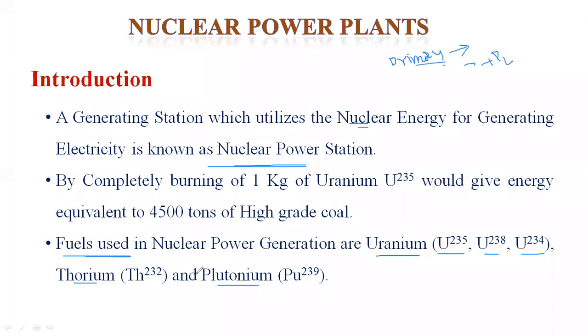Actually, there are three types of conventional power plants: thermal power plant, nuclear power plant, and gas and diesel power plants. Now you can observe here, this is the thermal power plant and another one is the nuclear power plant. Both use a steam turbine. In the thermal power plant, the fuel is coal. In the nuclear power plant, the fuel is uranium, thorium or plutonium.